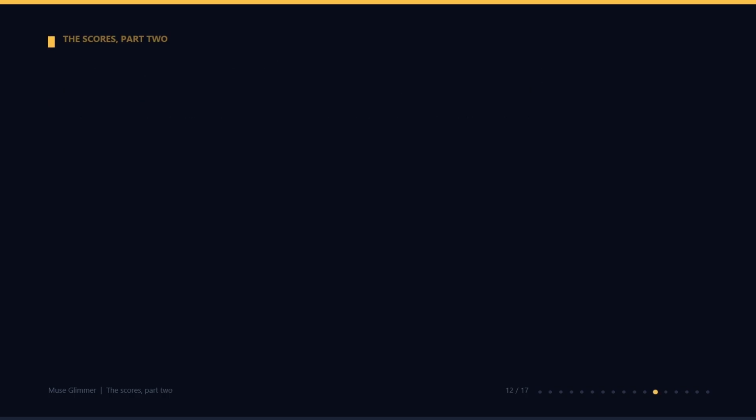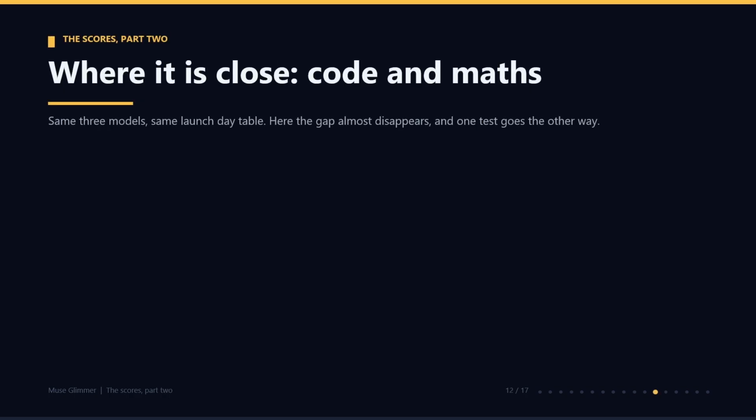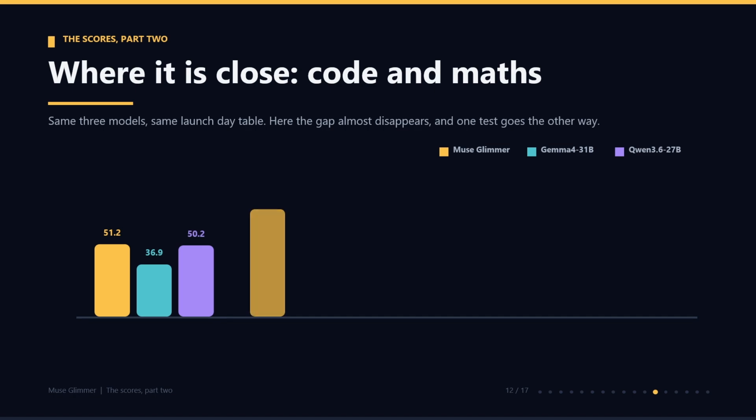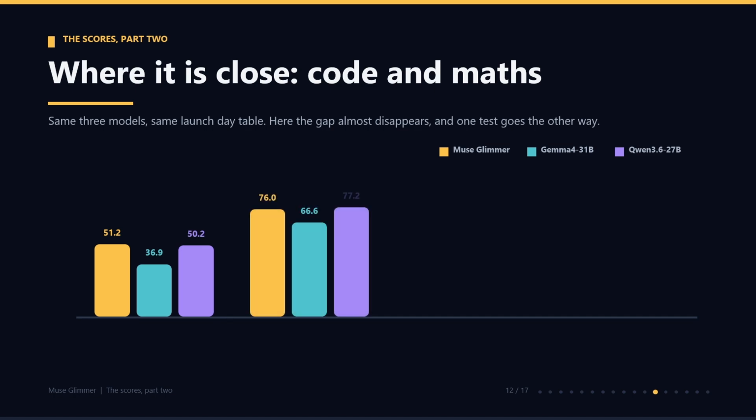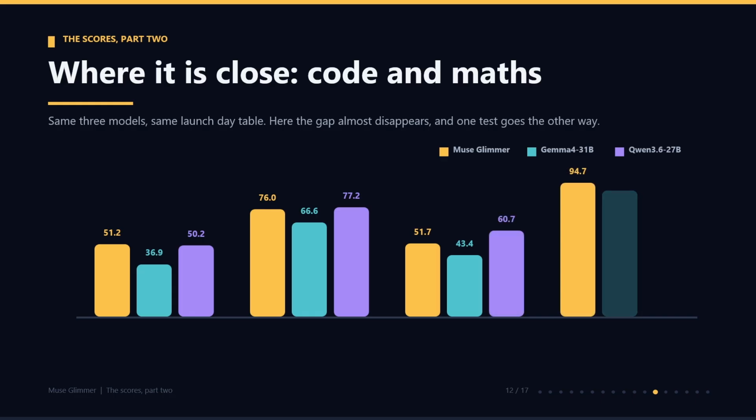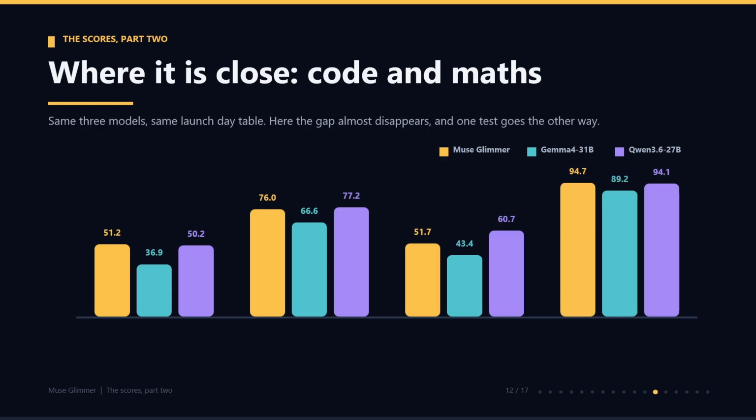Same three models, same launch day, and here the gap almost disappears. On SWE-Bench Pro, it scores 51.2 against 50.2. That is a 1 point lead, very close. On SWE-Bench Verified, it got 76.0, but Qwen got 77.2. So it loses that one. On Terminal Bench, it got 51.7 against 60.7. That is a 9 point loss, and that is a real gap.